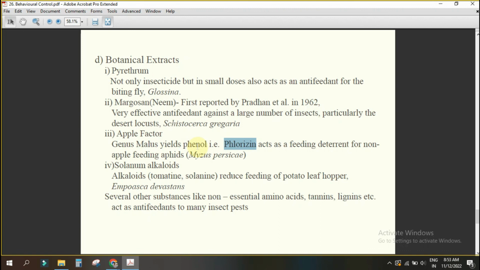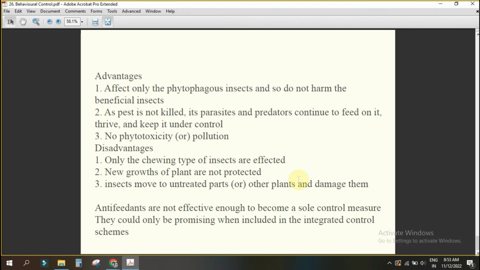Please remember, one is pepper factor, another one is apple factor. Next one is solanum alkaloids, tomatine, solanine. They also reduce the potato leafhopper. Then other substances. Understood? What is the advantage of these things? They affect only the phytophagous insect. As the pest is not killed, parasites and predators will survive. No phytotoxicity, no chemical, no pollution.